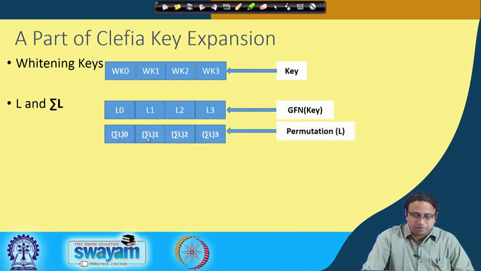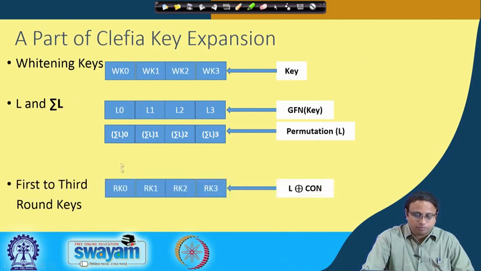Then you again apply this sigma L, which is the result of a permutation, and then you obtain the individual round keys by XORing L with a value which is CON. Then you obtain the first to third round keys, denoted RK0, RK1, RK2 and RK3. So our objective would be, if you are able to obtain the entire round key, then you are able to obtain the original primary key, and that breaks the security of Clefia.